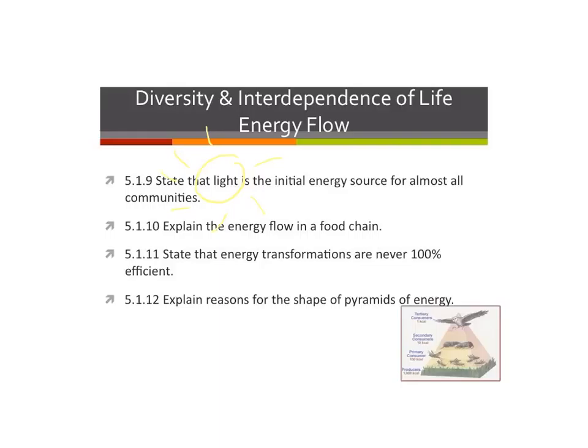You should also be able to explain that as we look at a food chain, there is never 100% efficiency of energy transformations from one trophic level to the next. We'll also take a look at the shape of pyramids and why there are more producers than consumers.